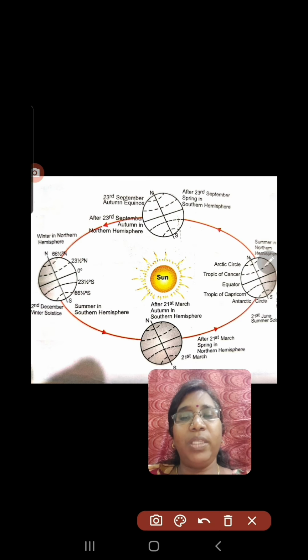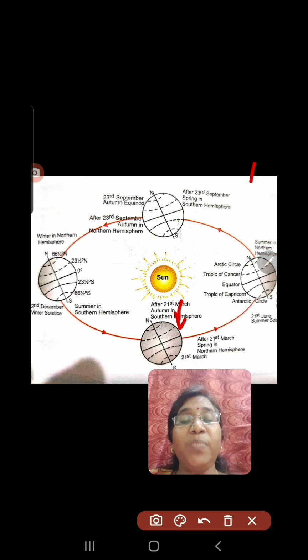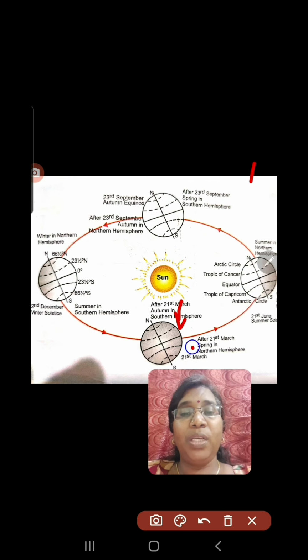And the next position we discuss is that here also sun rays fall directly on the equator. So what is this? This is spring equinox. So just opposite, here it is autumn equinox and here it is spring. When is the spring equinox? 21st March.